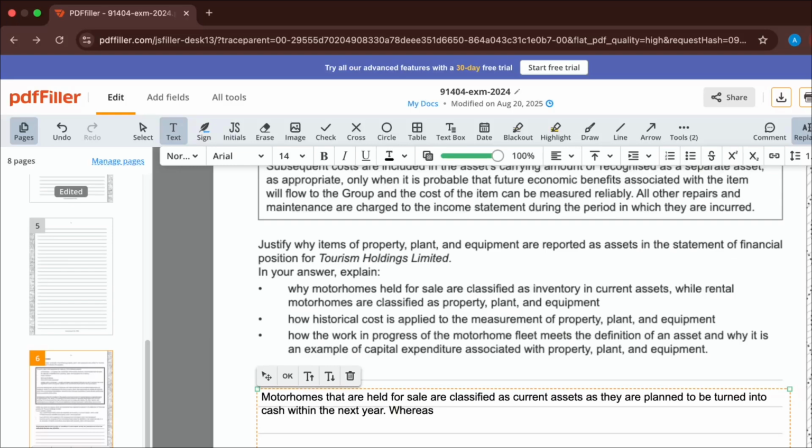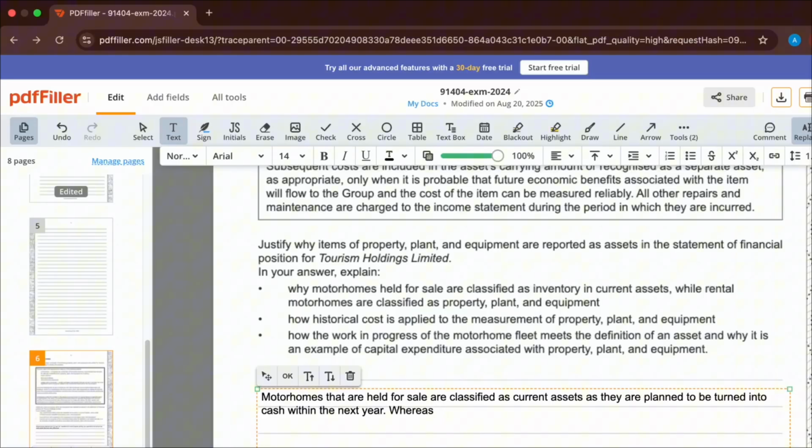Whereas the rental motorhomes, guys, are going to be classified as a non-current asset because they're going to be holding them for longer than a year, right? They'll be used for at least several accounting periods, rented out to clients, bringing in income for THL.